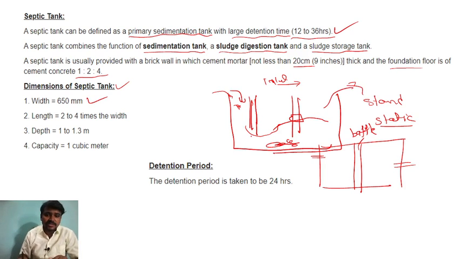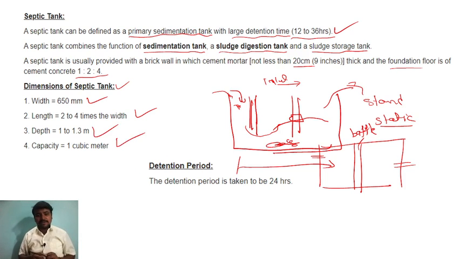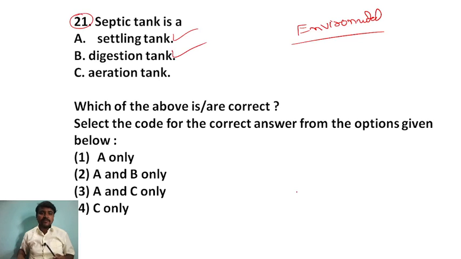So the width is 650. Length is 2 to 4 meter, depth is 1 to 1.3 meter and capacity is 1 cubic meter. Detention period is 24 hours. So the answer for this question is what? Settling and digestion tank. A and B is the answer for the given question.